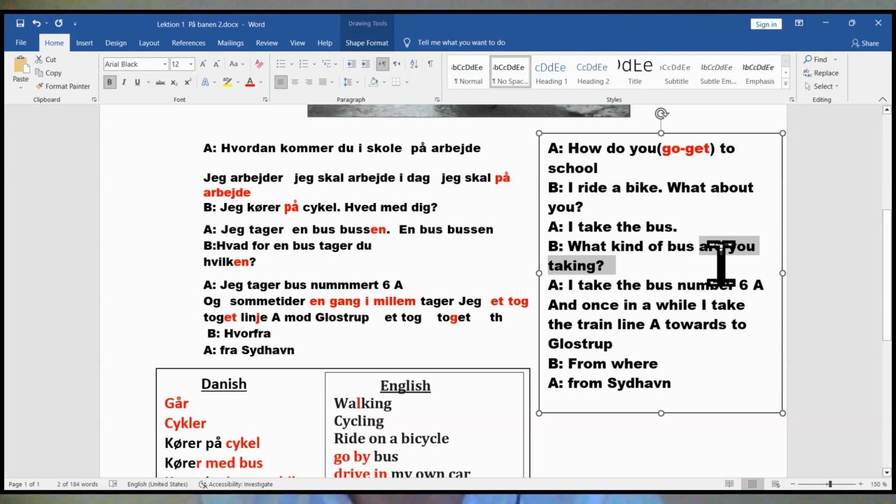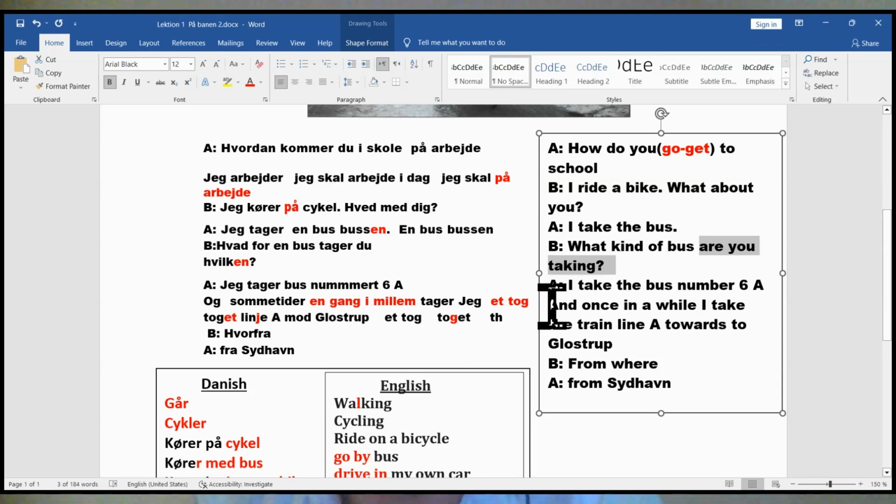It is present continuous. Okay, but in Danish we don't have it in present continuous. So it is simple. I take the bus. You can say I take the bus number 6A, or I'm taking the bus 6A.